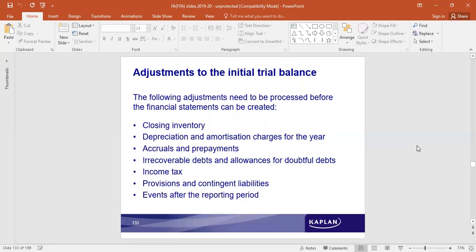The adjustments to the initial trial balance. These are a few examples of the different types of adjustments. The following adjustments need to be processed before the financial statements can be created. First one is closing inventory.